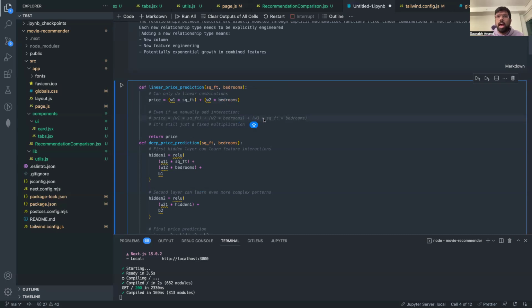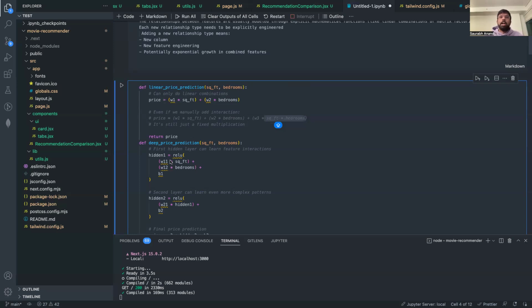Obviously you can manually create these features, as you can see here: square feet times bedrooms can be the third feature, and that's how you can calculate interdependence. But there's a lot of manual processing. It's not generally just multiplication. You need to come up with a strong logic as to how you can measure the interdependence.